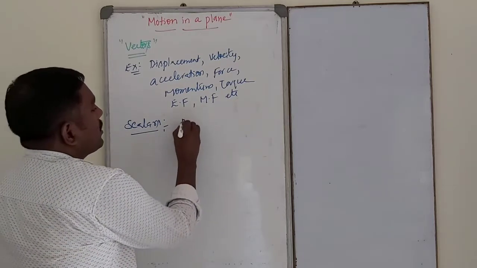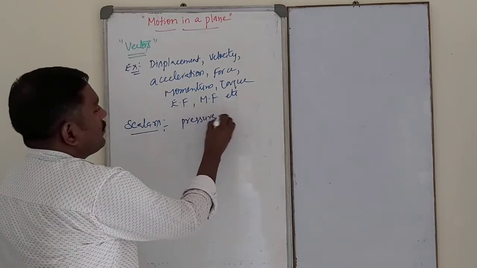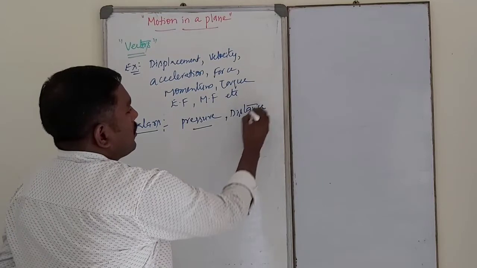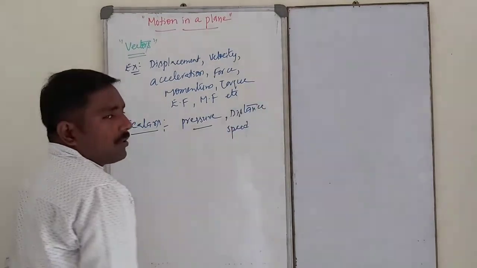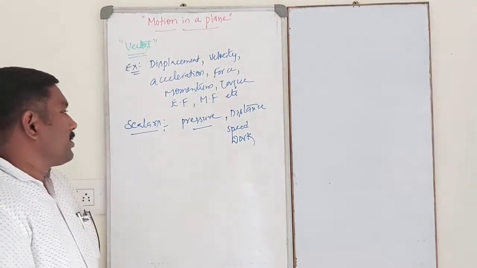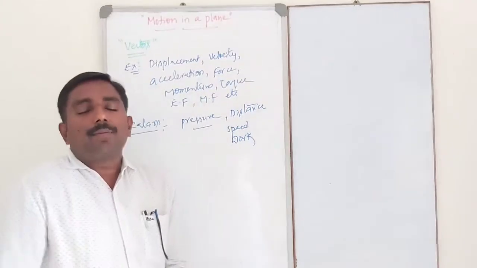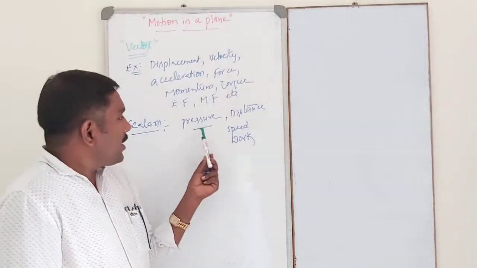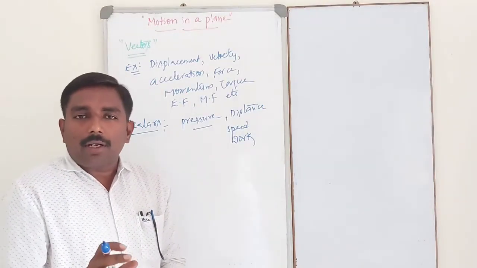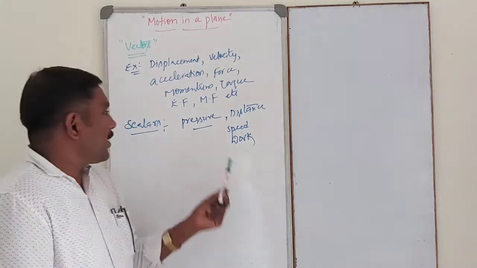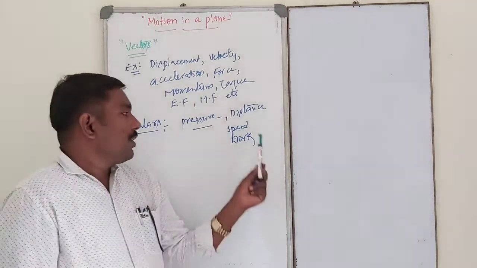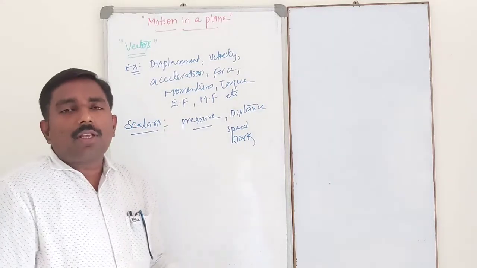Examples of scalars: pressure, distance, speed, work. These are all scalar quantities. Pressure, of course, is simply force per unit area. So pressure is a scalar quantity. Basically, it has a unit direction but not a specific direction. So pressure is which quantity? Scalar quantity. And also distance, speed, work. These are all scalar